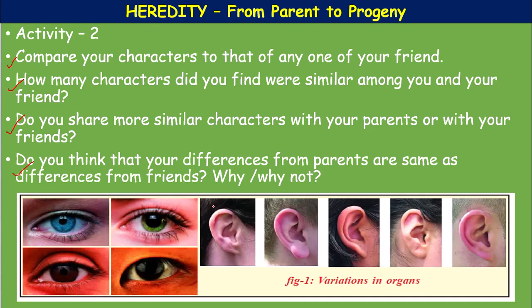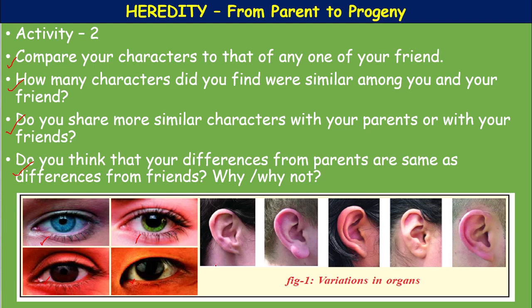See here the variations in the organs. You see different colors in the eye. This is blue color. This is cat eye. This is somewhat pale yellow, brown color. These are the four types of eyes which we can commonly observe, among which brown and black colors are most dominant.